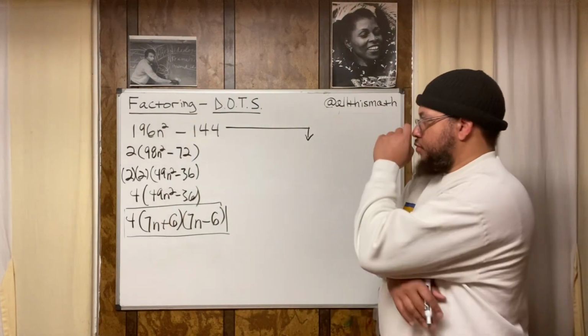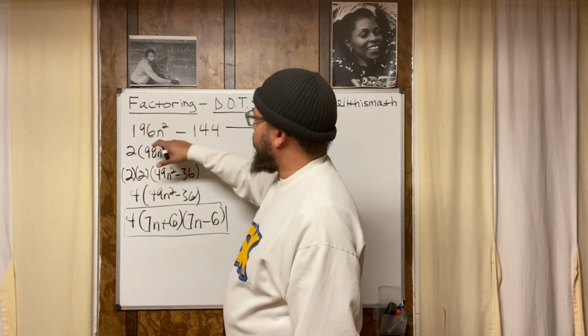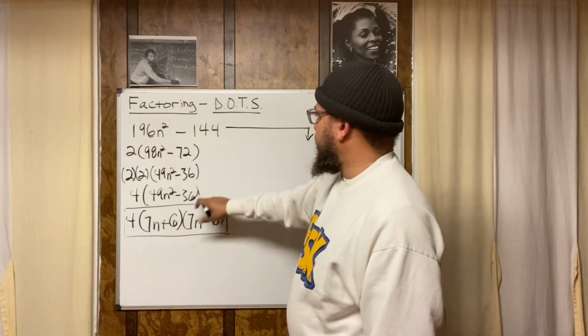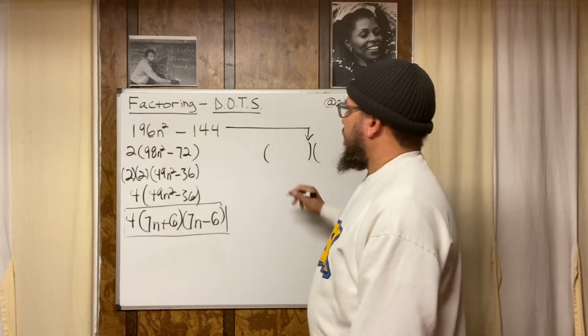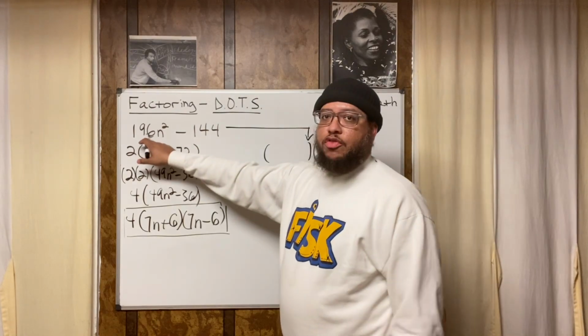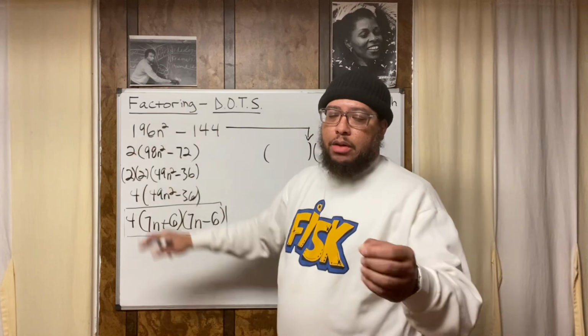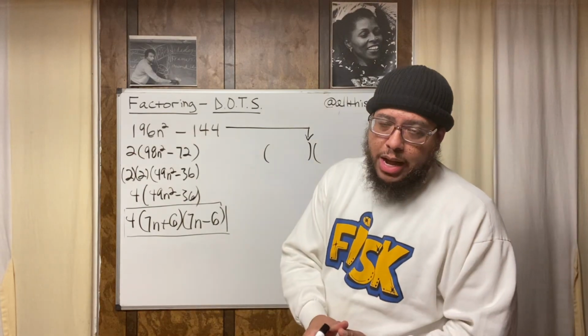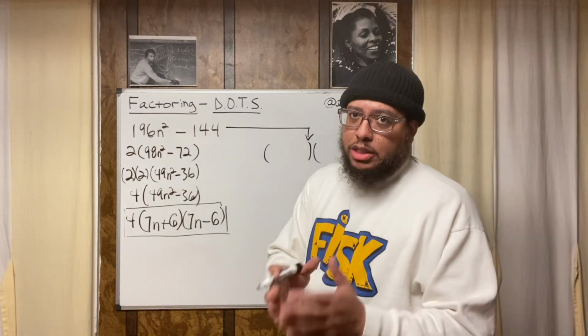All right, so watch this, right? I know this is a perfect square. I know this is a perfect square. I know n squared is a perfect square. So I can go straight to this step with the 2 binomials. And I can say, okay, the square root of this is 14n, because I know 14 times 14 is 196. I highly recommend if you don't have your perfect squares memorized from 1 times 1 up to 25 times 25, memorize them. Do yourself that favor.